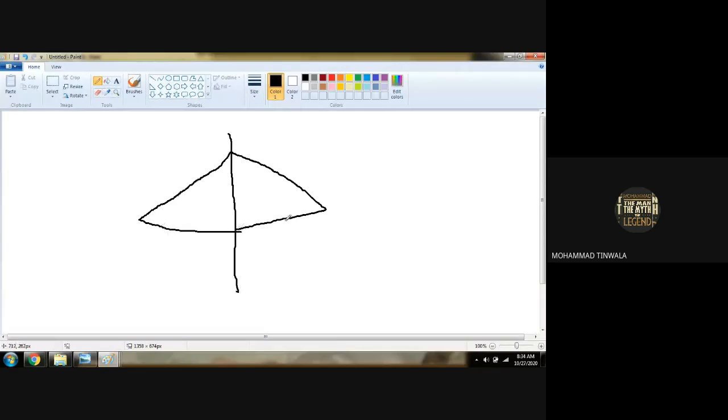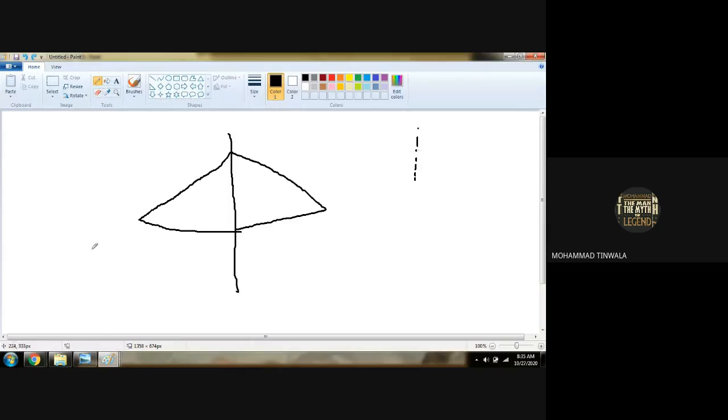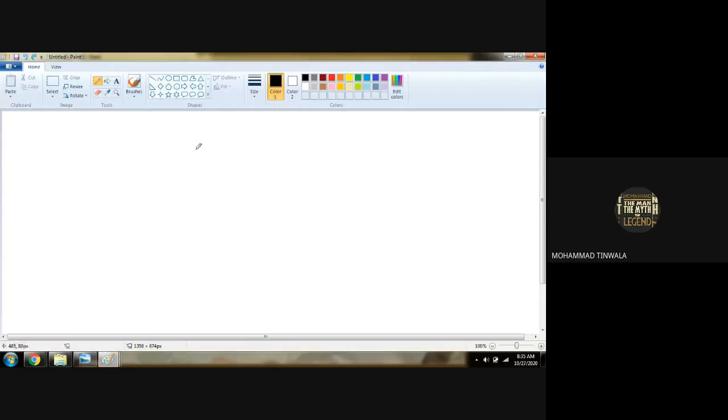Pay attention here, beta. In exercise 13.1, what was the figure given? We were given half like this. Draw the complete figure. We have to complete the other half. If the horizontal line is given like this, we were completing the other half like this. In this case, they have given horizontal as well as vertical lines, both together. And they have given this kind of shape on one side.